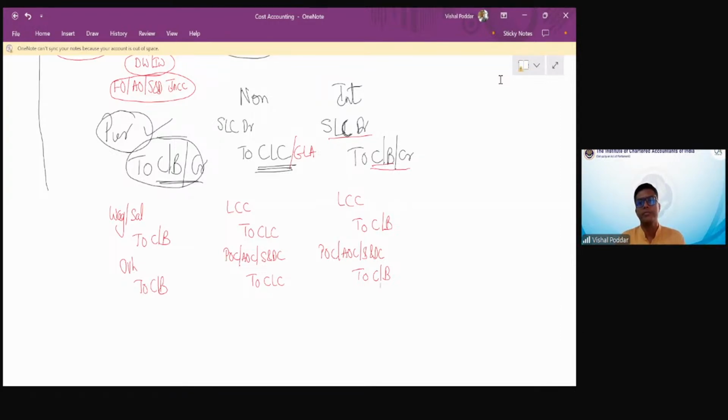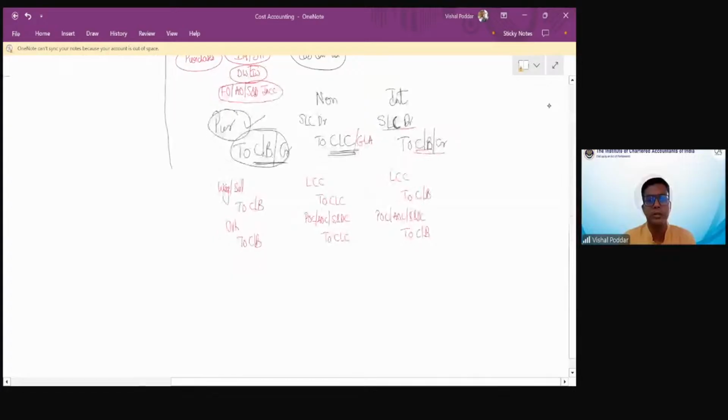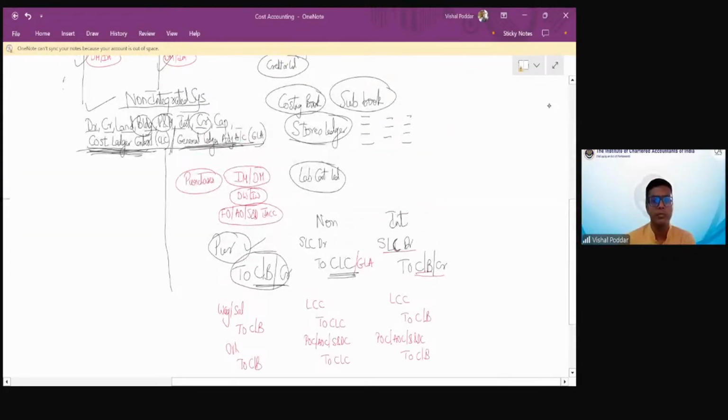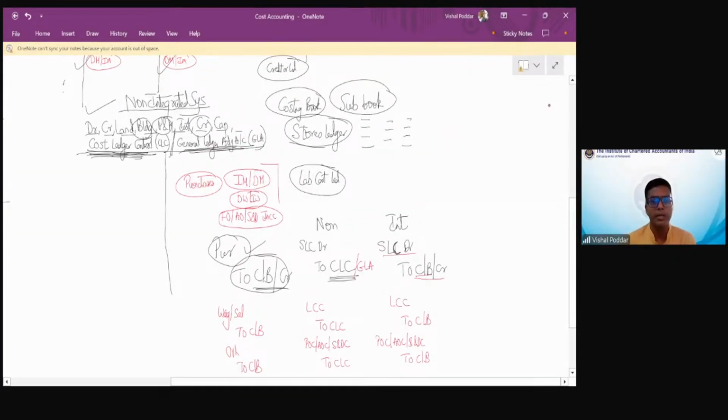Correct, Hardik? Students, are you getting this entry? So please observe, credit is falling here. There is a credit effect because this represents your creditors also, this represents your cash bank also.